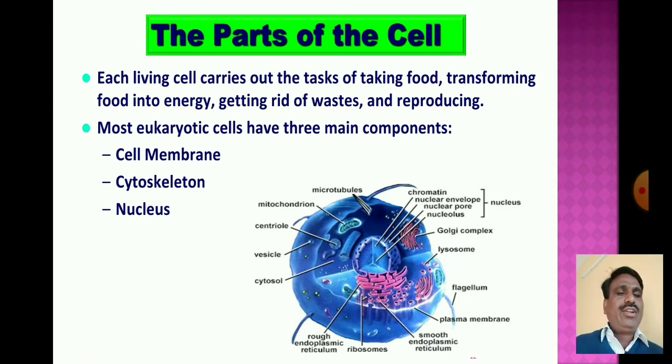Most eukaryotic cells have three main components: the cell membrane, the cytoskeleton and a nucleus.